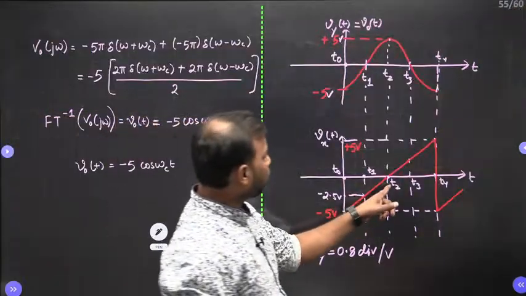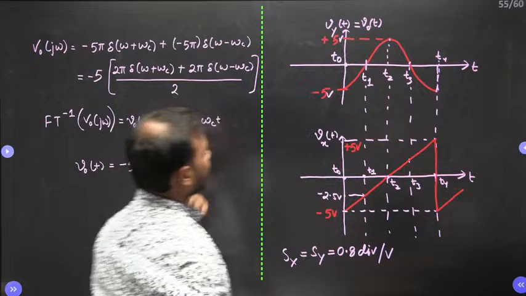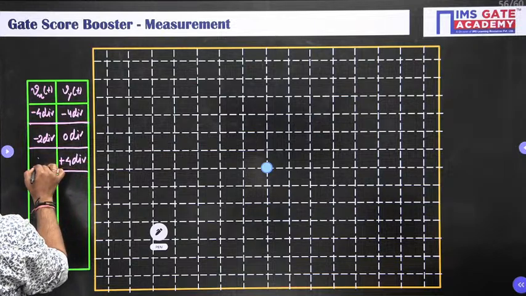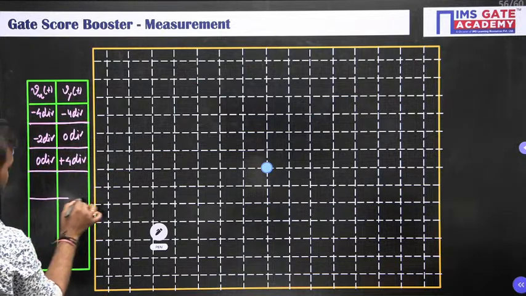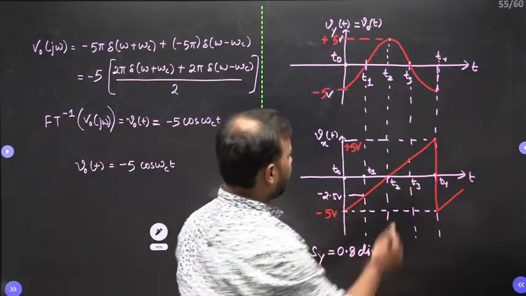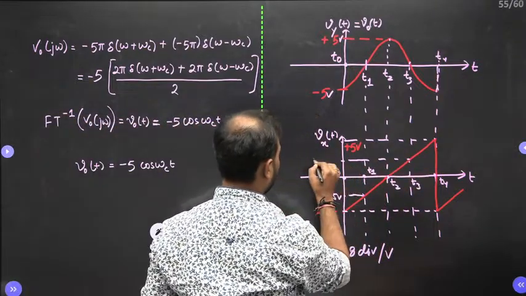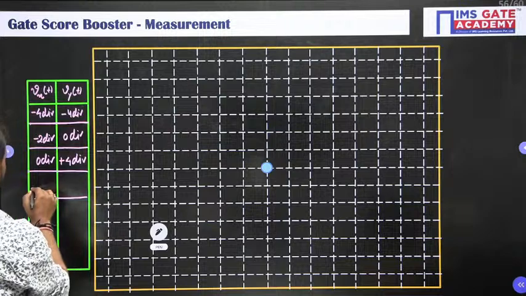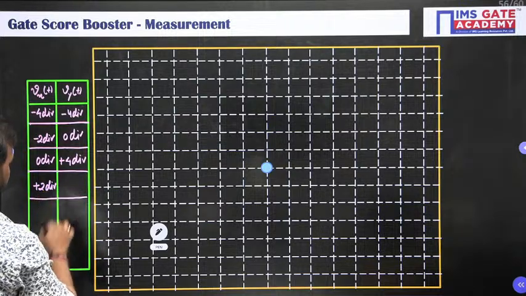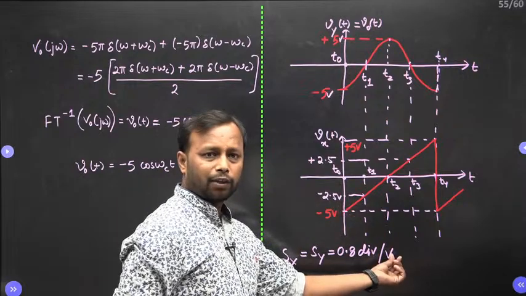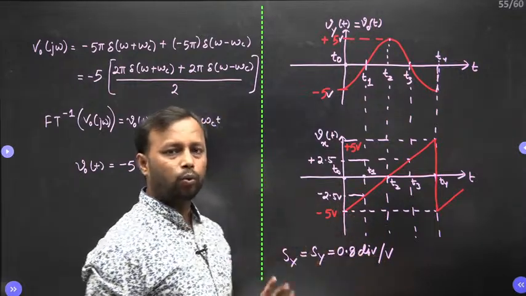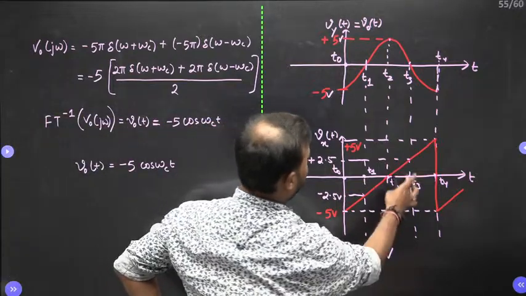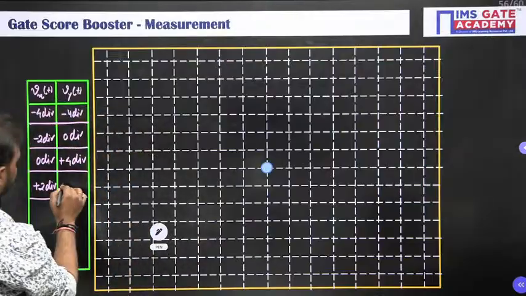Similarly at T2 it is 0 and it is maximum, which is plus 5. So Vy is plus 4 division and Vx is 0 division. Similarly at T3 it is plus 2.5. So Vx is positive now, so it is plus 2 division. Multiply with 2.5 on both sides, we'll get 2. And next, Vy at T3 is 0 division.